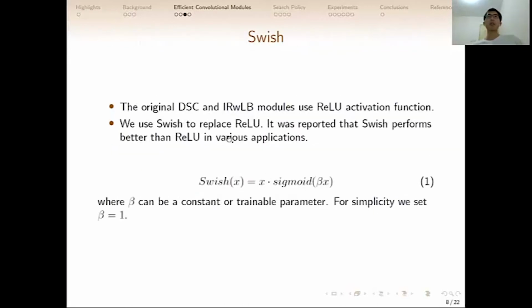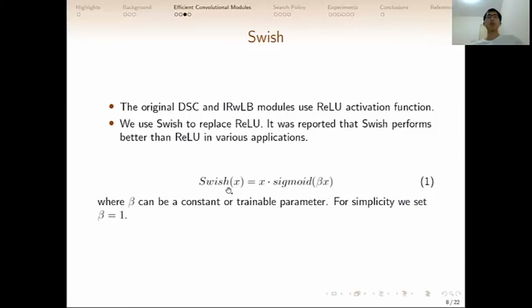Instead of using the original DSC and inverted residual modules, we change them a little bit by replacing the ReLU activation with the Swish activation function, because it was reported that Swish performs better than ReLU in various applications. We can regard Swish as a smooth version of ReLU.